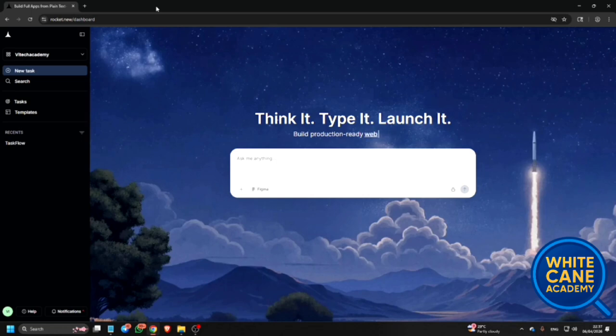Graphic template. Heading level 1, think it, type it, launch it. So this is the AI tool, think it, type it and launch it. Heading level 2, build production ready website. Prompt edit multi-line, ask me anything. Here you can write the prompt and it will give you the result. But before that, let's explore what are the other options available here.